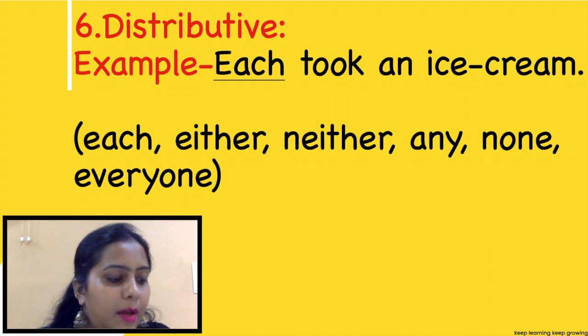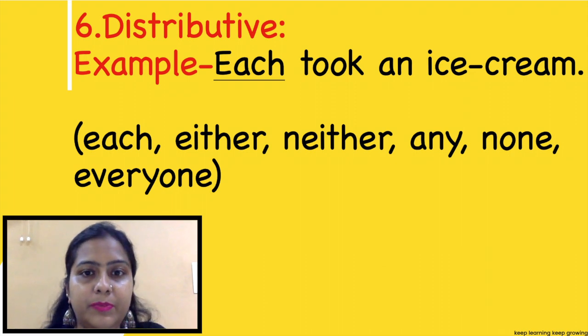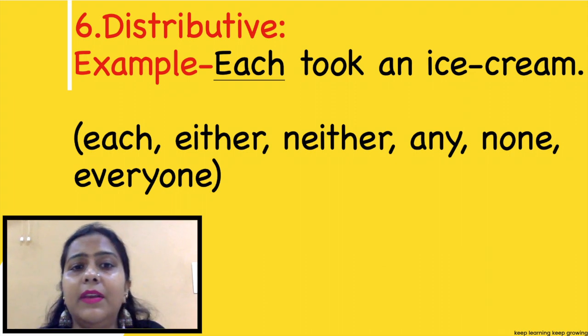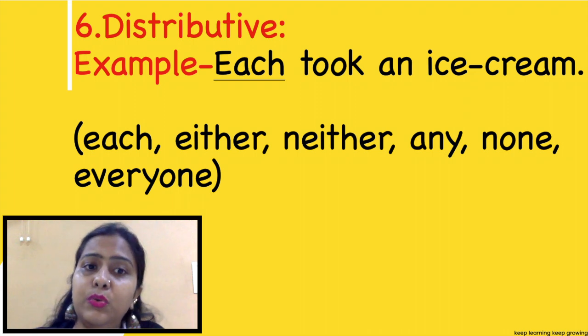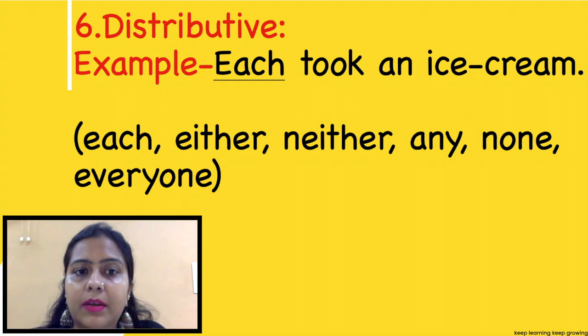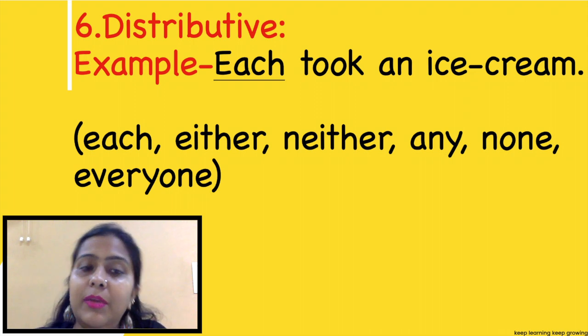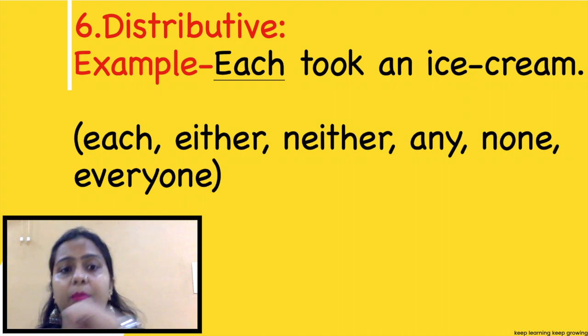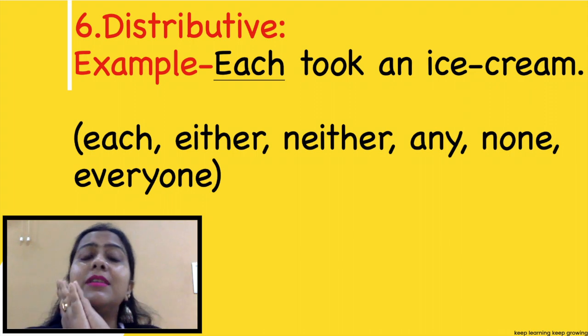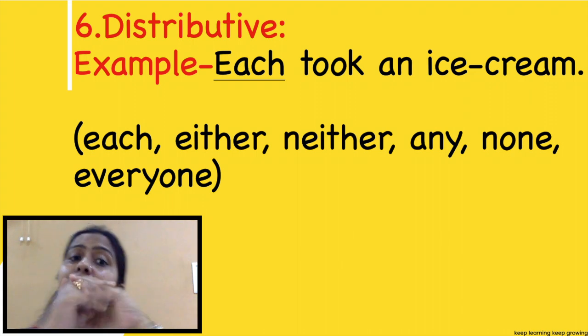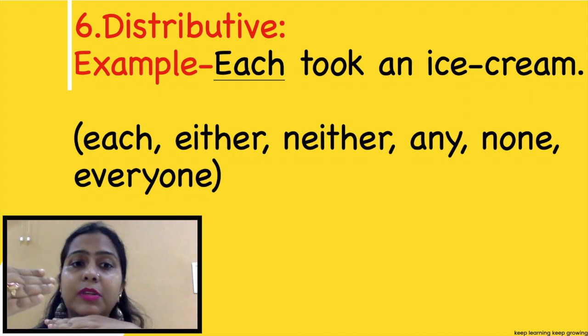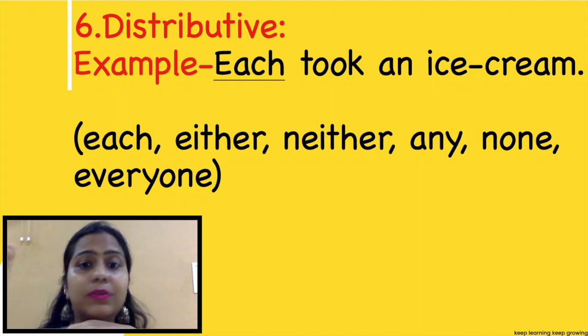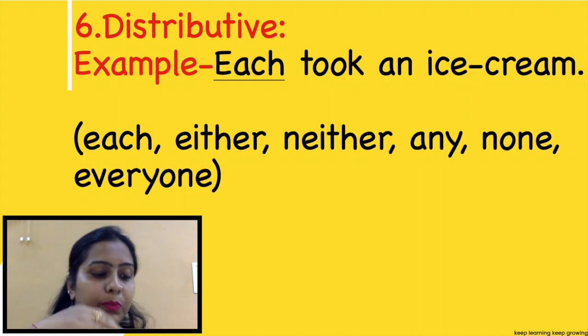Now I am starting with distributive. See, I have given an example. Each took an ice cream. Whenever I write each took an ice cream, it becomes a distributive pronoun. But if I write each child took an ice cream, it becomes a distributive adjective, no distributive pronoun.